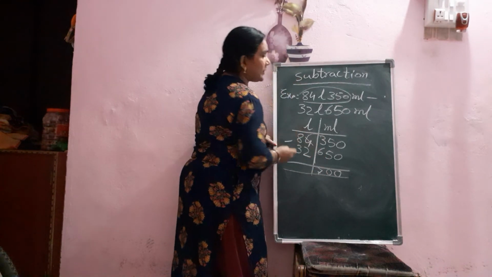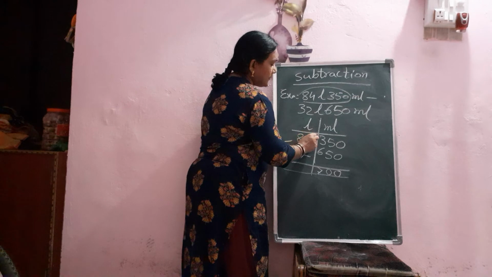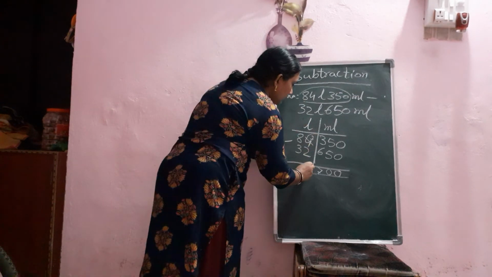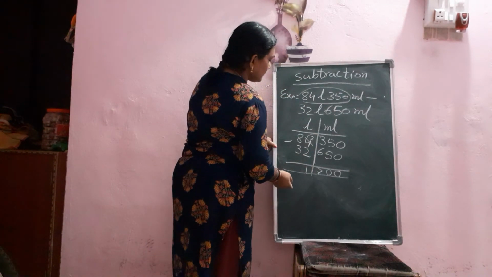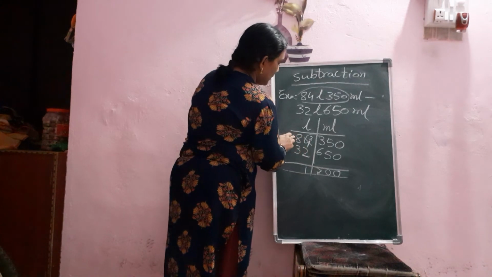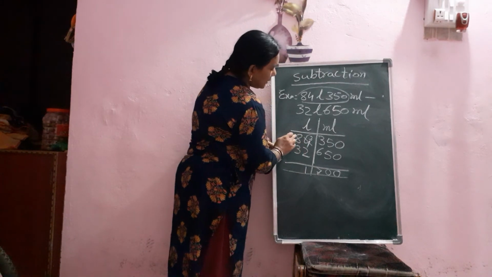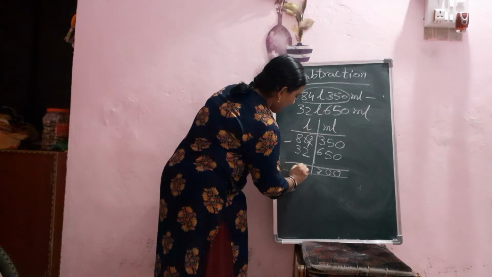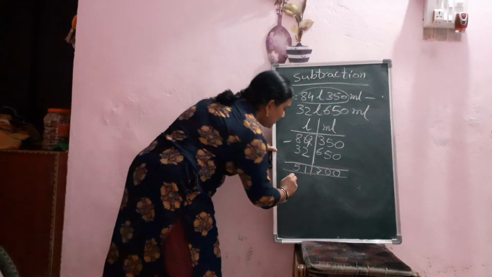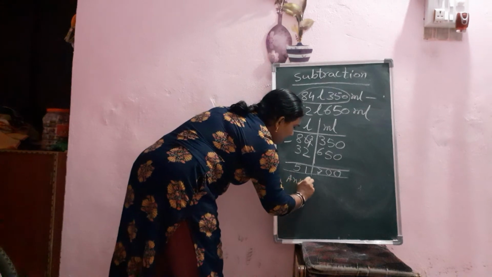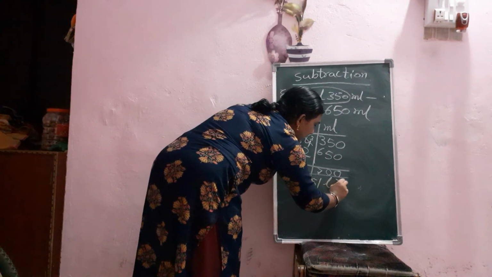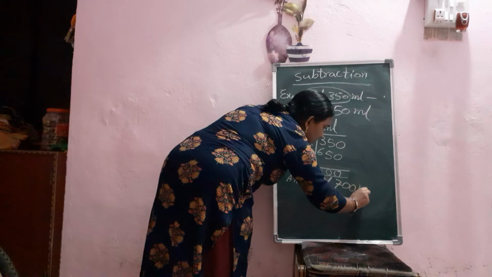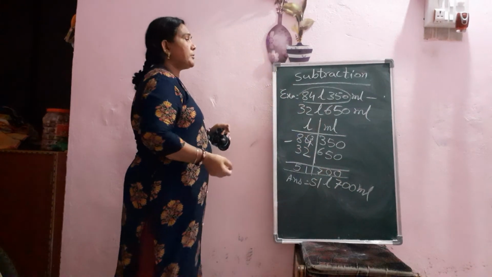Now this number reduces by 1, it will become 3. 3 minus 2, 1. Now here 8 remains because we did not borrow anything. So 8 minus 3, 5. So your answer is 51 liter 700 milliliter. In this way you will do the subtraction.